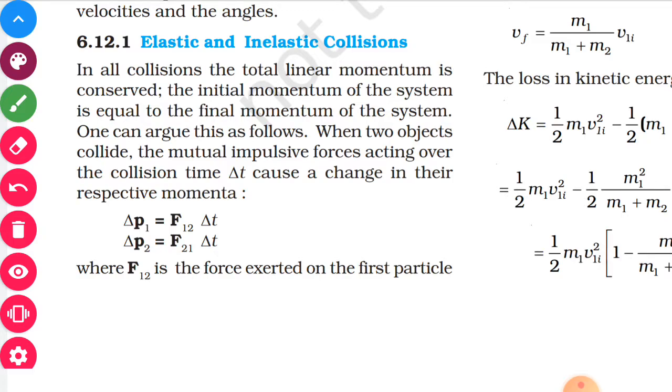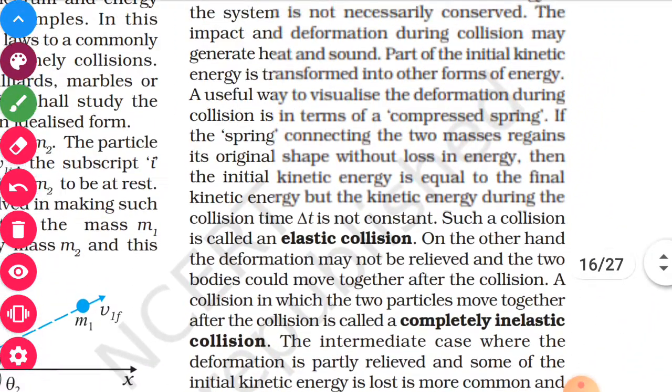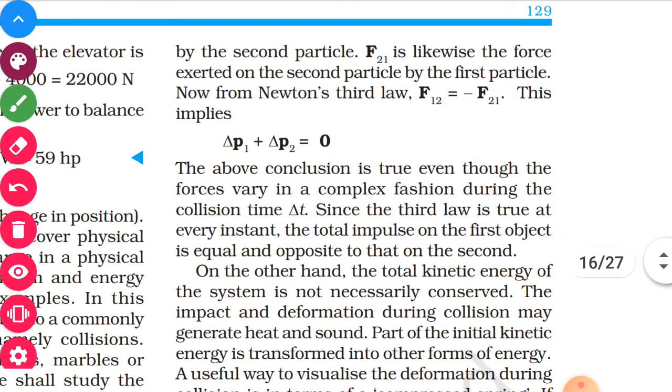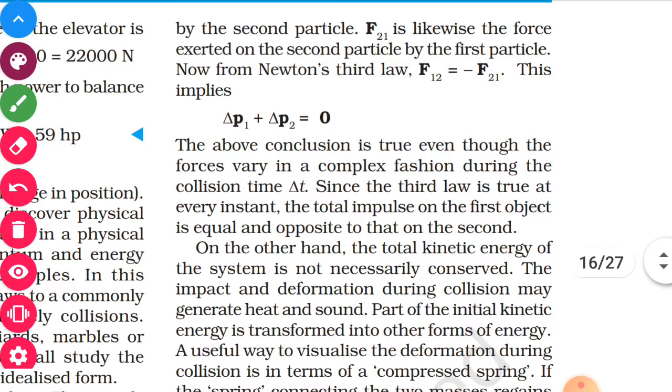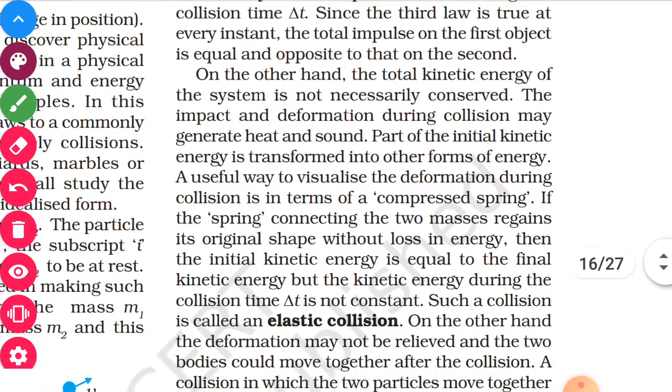Delta p1 is F12 delta t, and delta p2, the change in momentum of the second, is the force on 2 by 1, F21, into delta t, where F12 is the force exerted on the first particle by the second particle. Now F12 and F21 are mutually opposite. So the total change in momentum will be equal to 0.